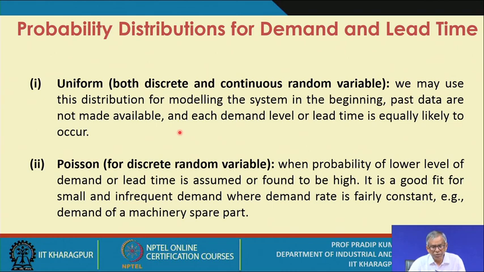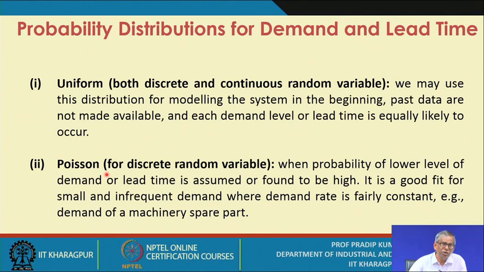For both discrete and continuous random variables, you may use the uniform distribution. We use this distribution for modeling the system in the beginning, when past data are not available, and each demand level or lead time is equally likely to occur. That is the basic assumption while we assume it to be uniformly distributed.